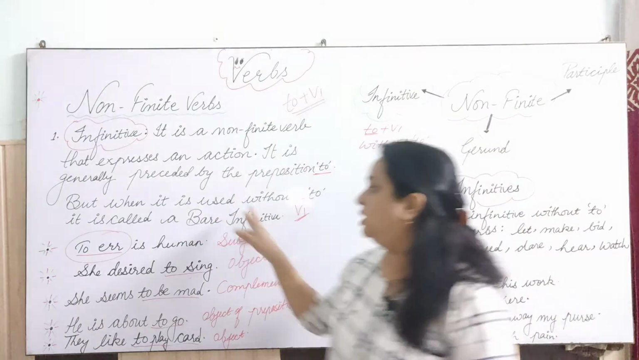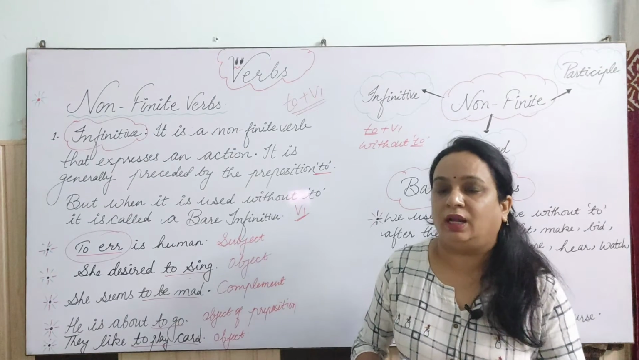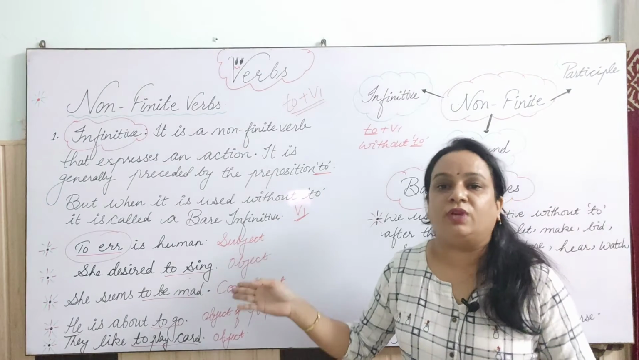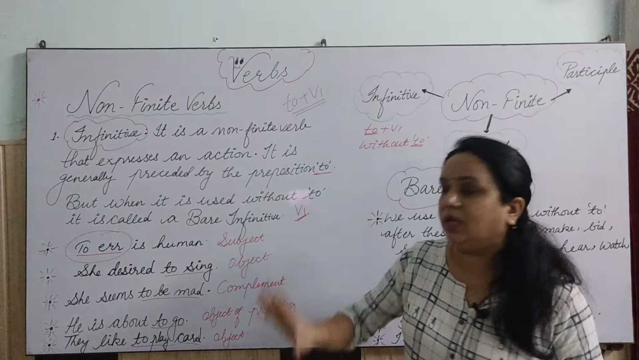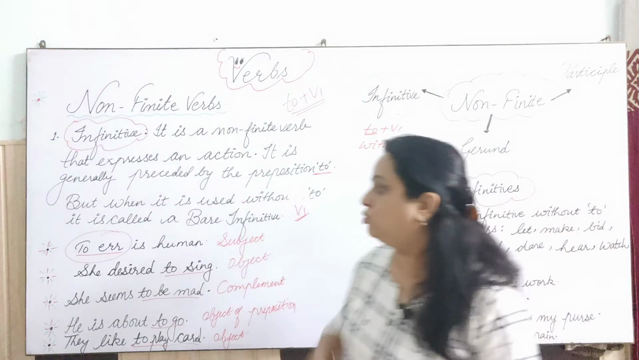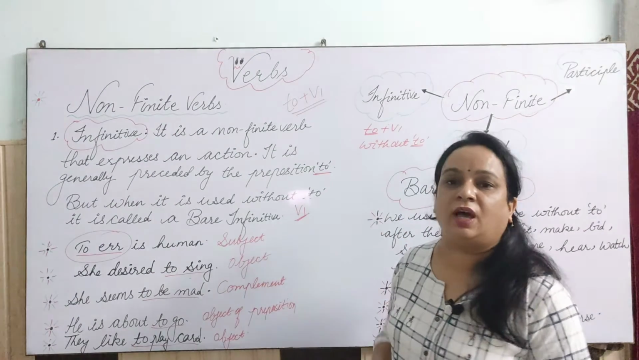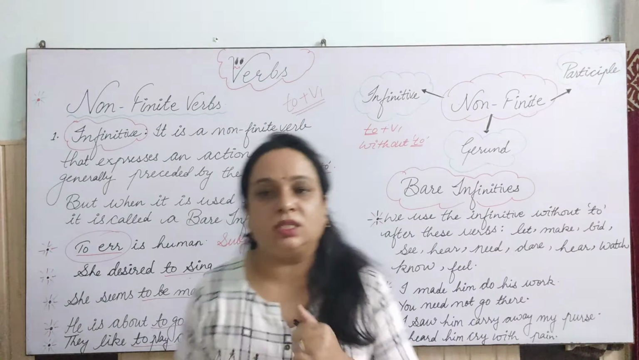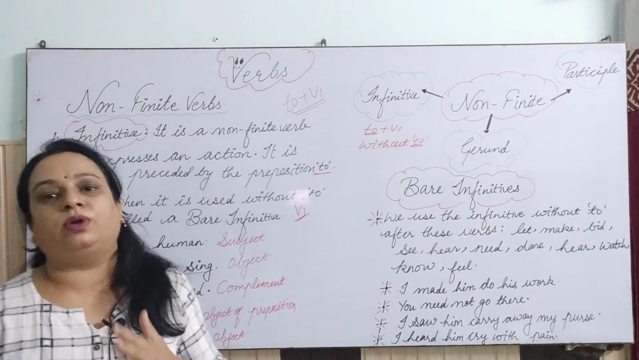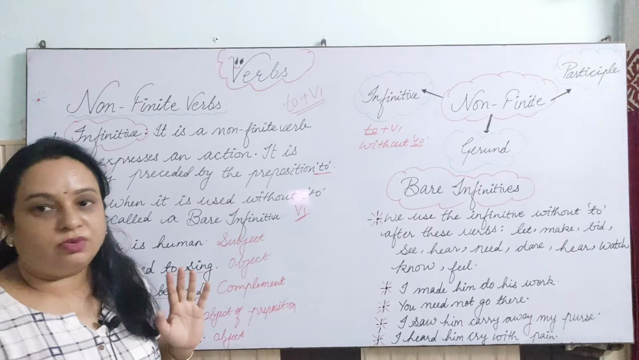But when it is used without to, some of the verbs are there which take bare infinitives after that, okay? Some of the finite verbs are there which take bare infinitive after that. So that is what here we understood. There it is only verb first we have to use, right? So that is what infinitive. Now let's concentrate on bare infinitives. What are bare infinitives? So without to, only verb first is bare infinitive, right?